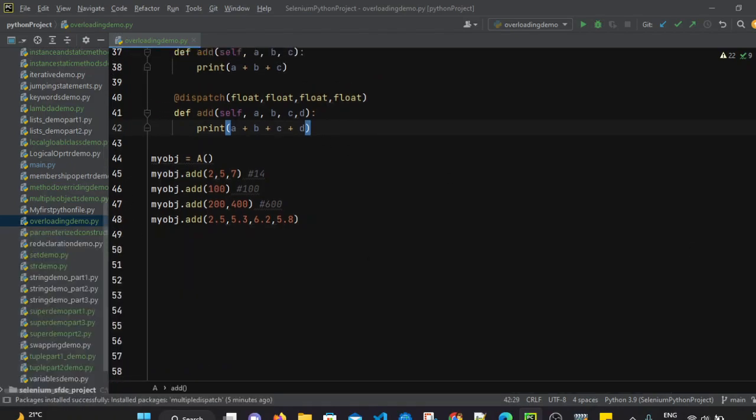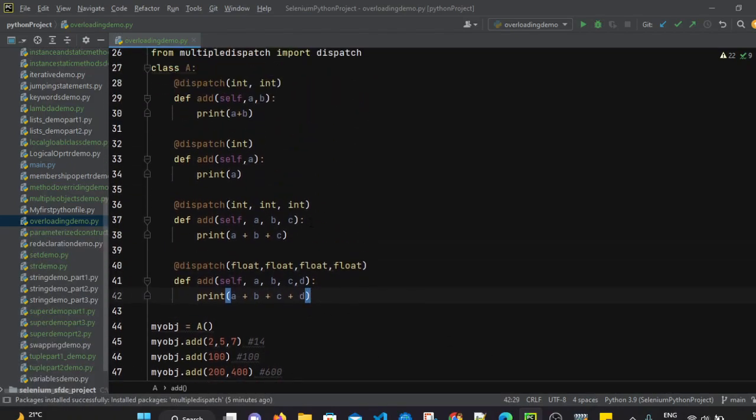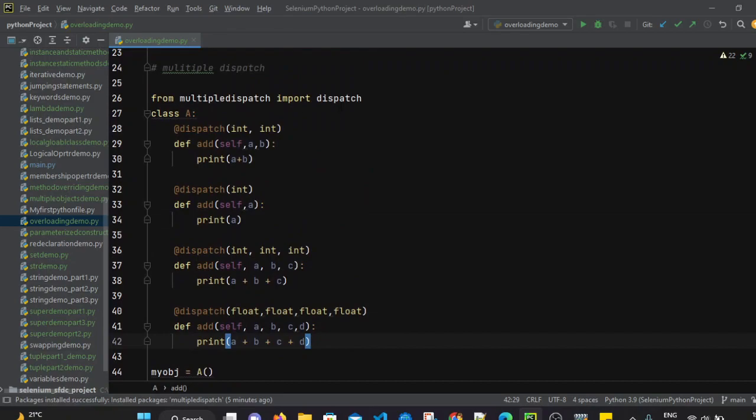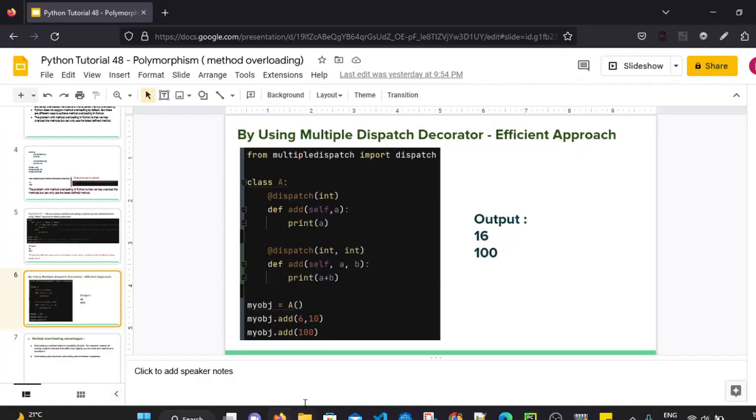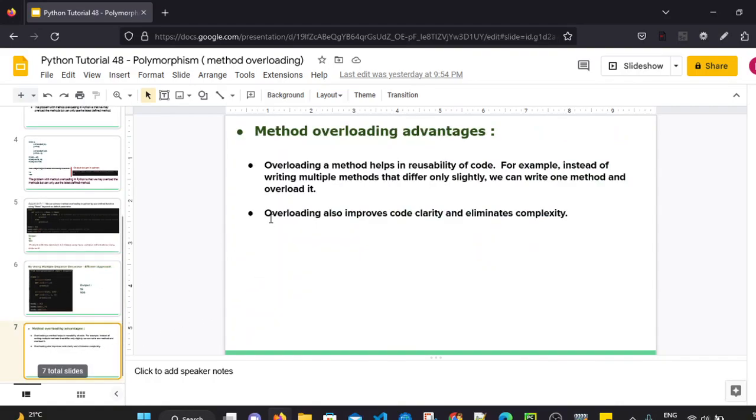So this is how we can use the multiple dispatch module, and we can import the dispatch, and by using that dispatch decorator, we can simply define for method overloading which method is going to take how many parameters and what type of parameters. So this is the efficient approach by using the multiple dispatch decorator for method overloading.